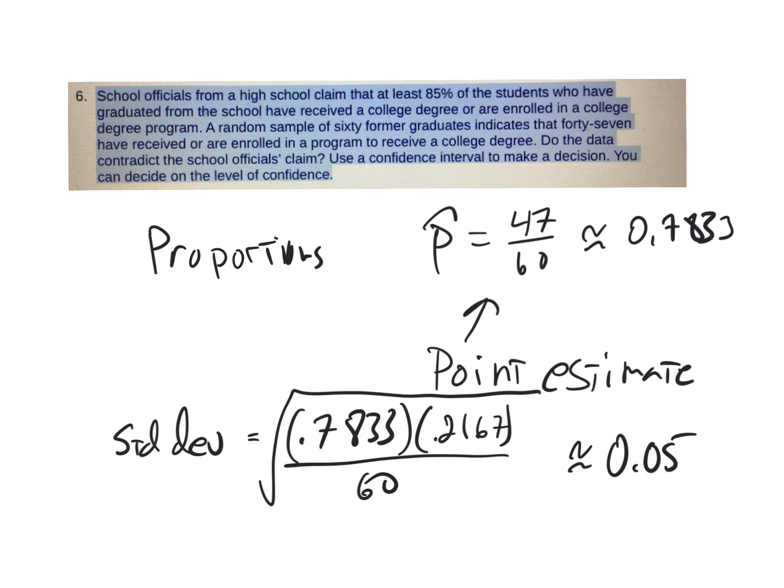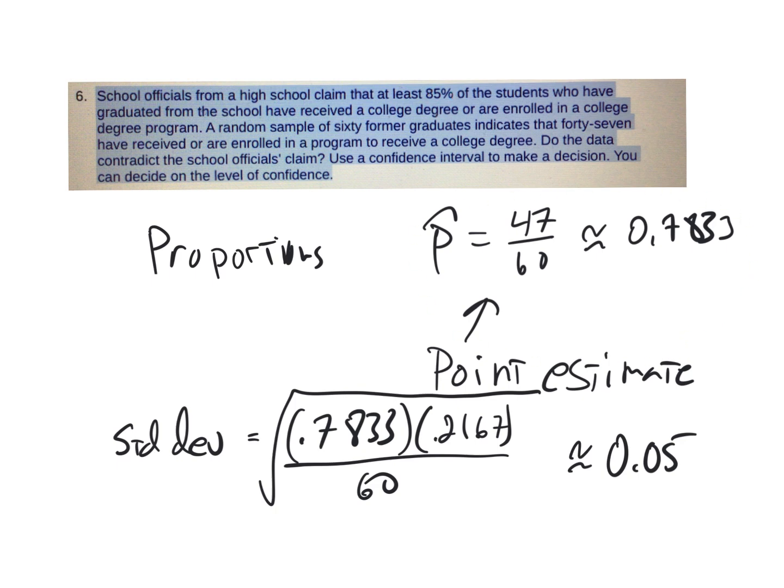And so what we do with a confidence interval is, since we're kind of ignoring the 85% for now, because we don't really know what the true proportion of students who are in college or have a degree is, we'll use this as a point estimate for our center. We'll say, yeah, that's the true average. Let's see if the 85% is wrong.